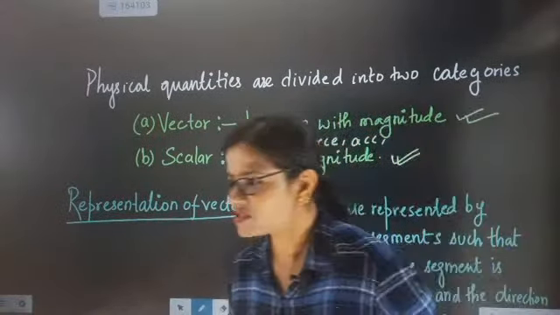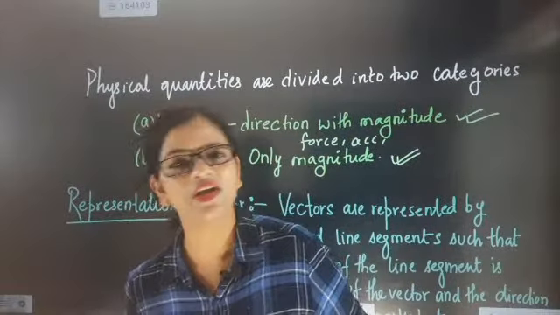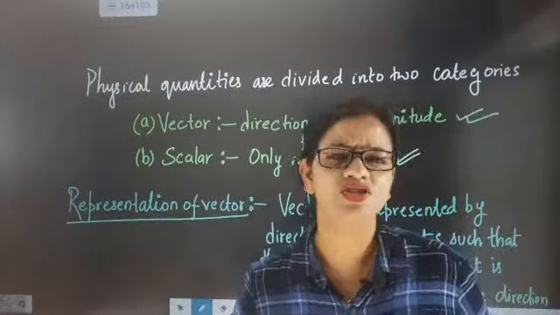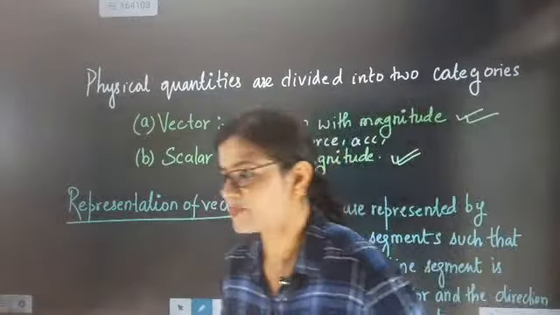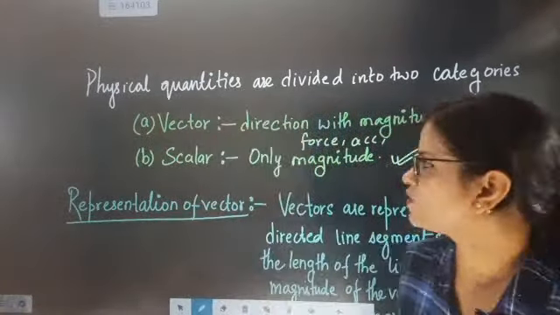Some examples: force is an example, acceleration is an example. Now one simple question I am going to ask you. Let's see what answer you give. Work and energy, are they scalar quantity or vector quantity? Come on, quickly answer. After this we will go to the next section.